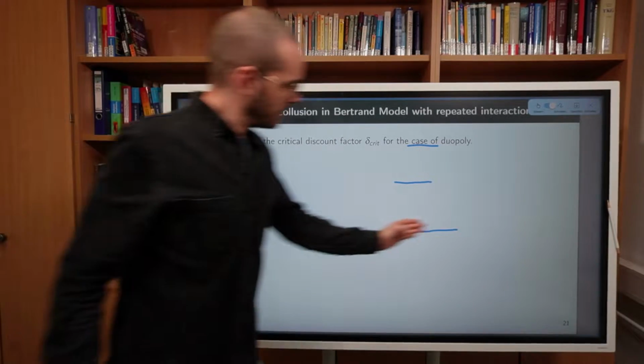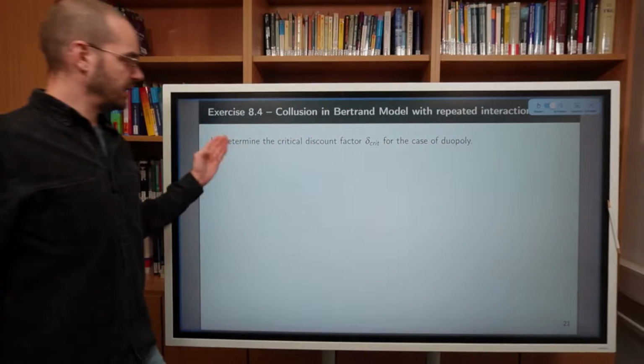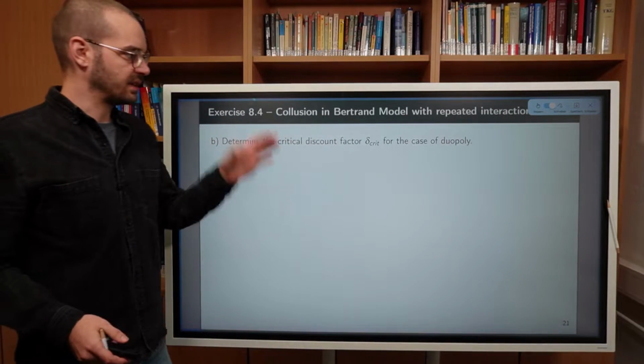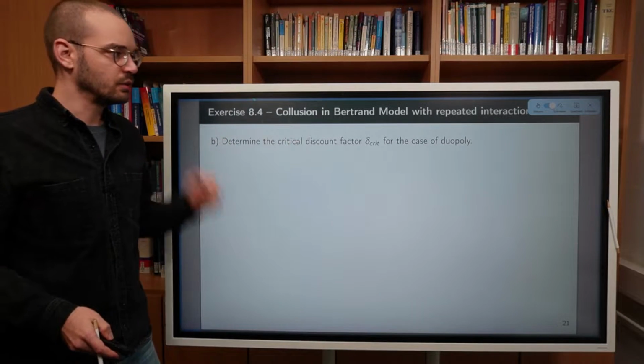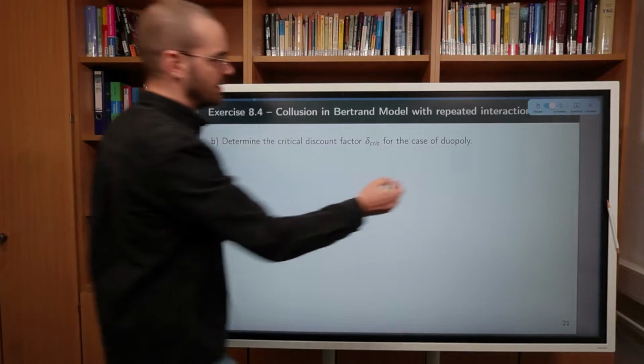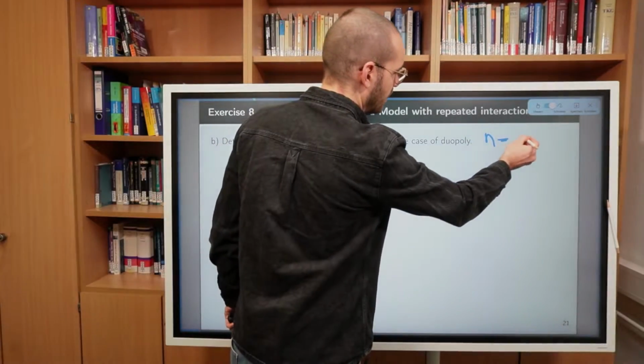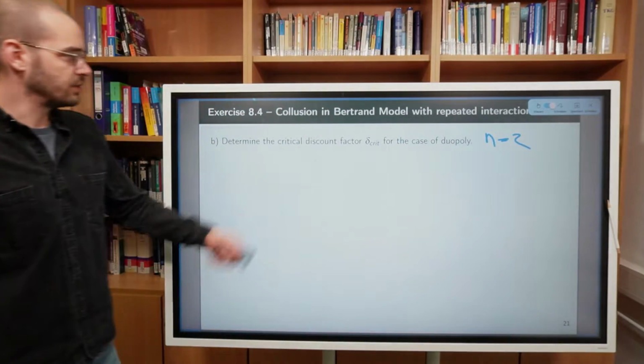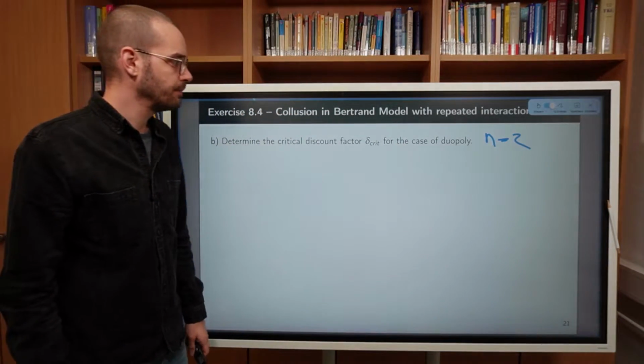Now we are asked to consider the critical discount factor delta crit for the case of a duopoly. So we know there are n equal 2 firms in the market, and now we're asked to find the discount factor.